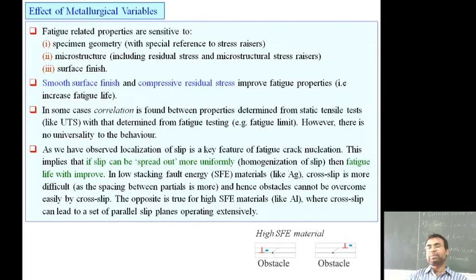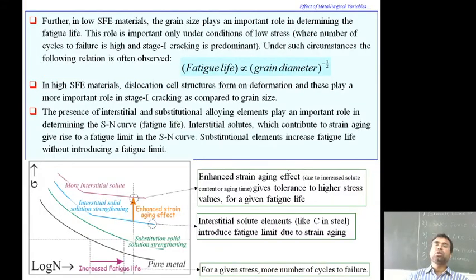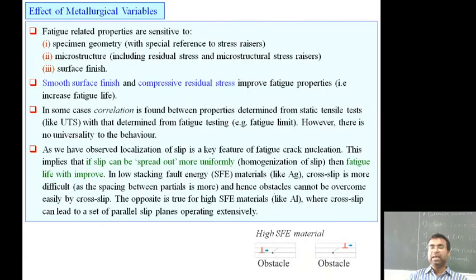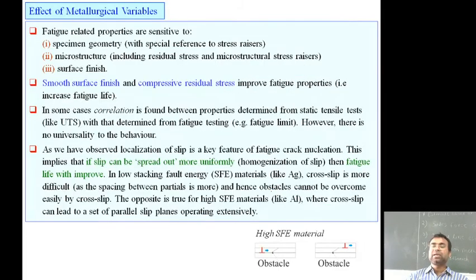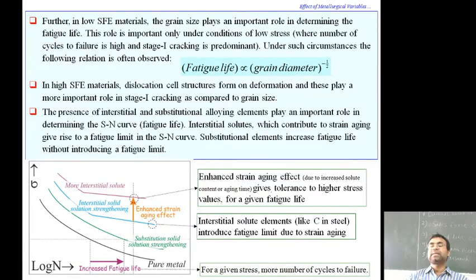As you can see in this figure, for the low SFE material, the grain size plays an important role in determining the fatigue life. In low stacking fault energy material, cross slip is more difficult, and hence the obstacle cannot be overcome easily by cross slip. The opposite is true for high SFE material. In high stacking fault energy material, the dislocation cell structure forms on deformation, and this plays a more important role in stage 1 crack initiation compared to the grain size.